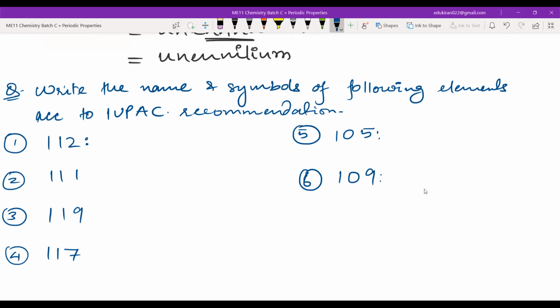Okay. So this will be un, nil, bium, right? So this will be U, n, b, correct?